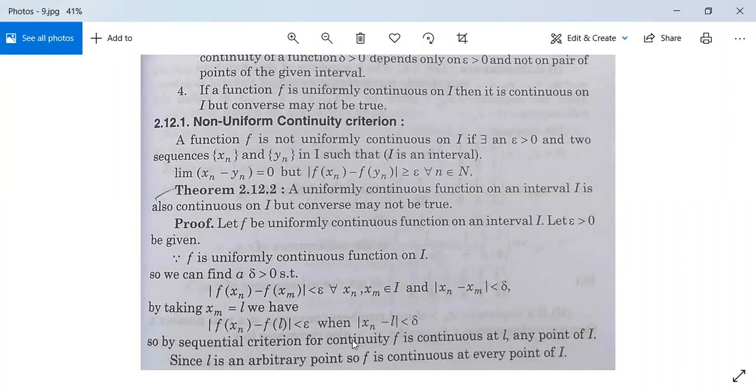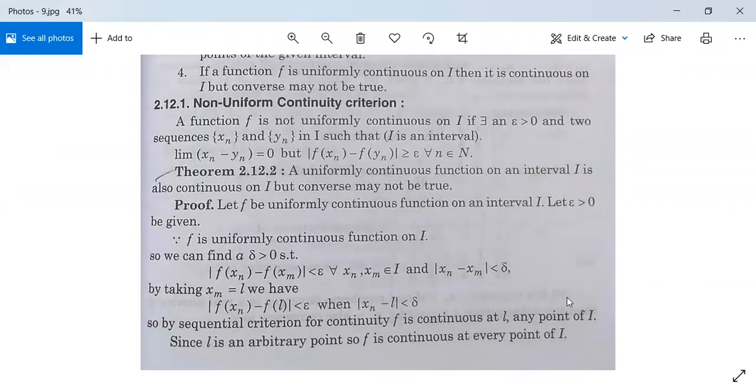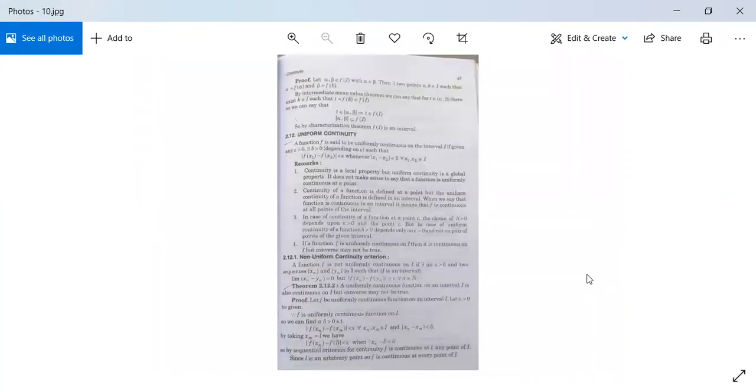So by sequential criterion for continuity, f is continuous at l, this point l, which is a point of I. Since this l is an arbitrary point, so f is continuous at every point of I. यानी कि uniform continuity से continuity तुम्हें मिल गया.